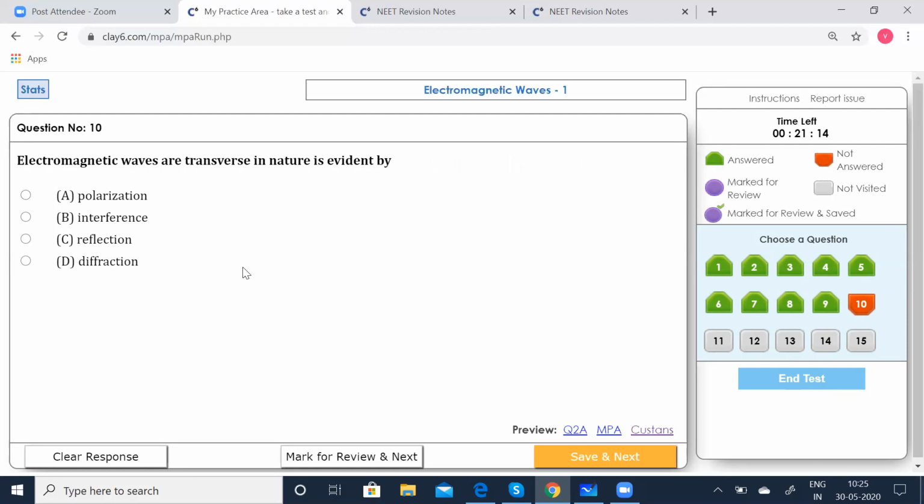And polarization is the phenomenon by which we restrict the vibrations of a wave in a particular direction, which is perpendicular to the direction of the wave propagation. So that explains the transverse nature of the EM waves. So which option should be correct? Electromagnetic waves are transverse in nature is followed by polarization. So click that.